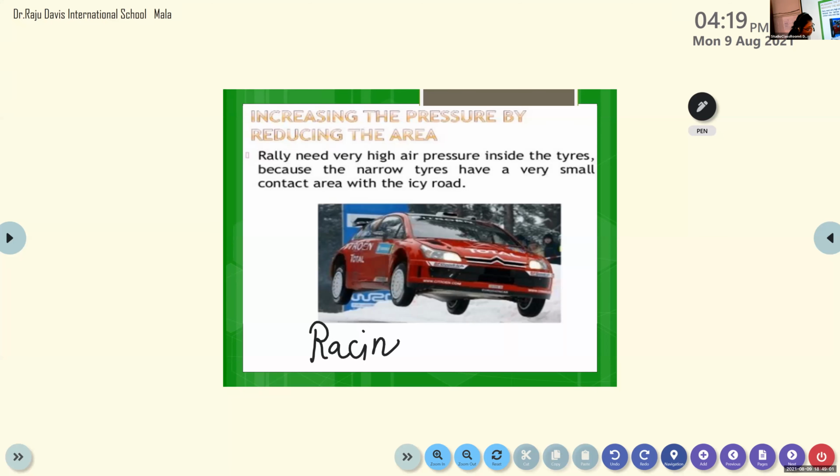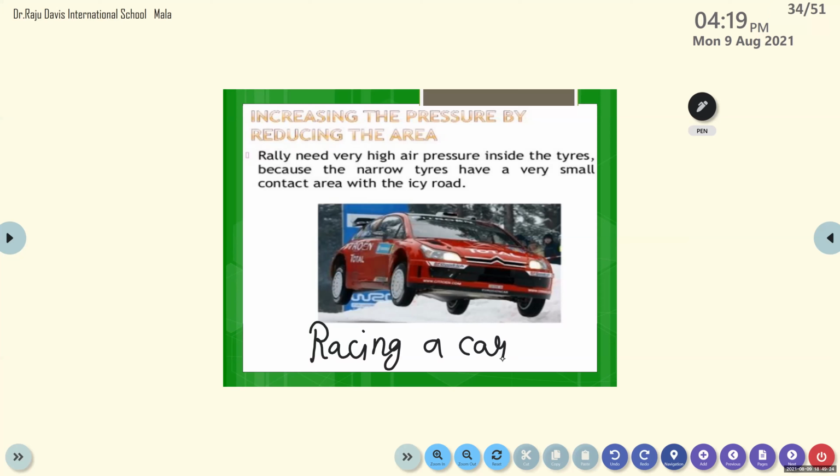The cars used for racing have only one tire on each side. Have you observed the tires on a passenger bus? How many tires do they have? Six. That means they have double tires on one side, at the back.